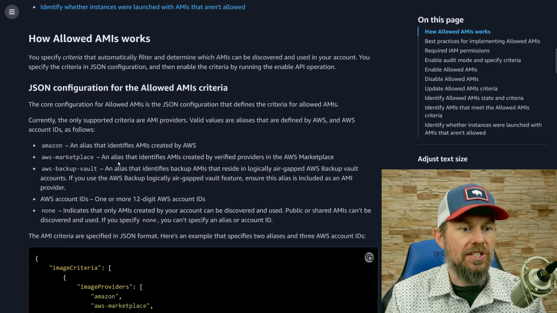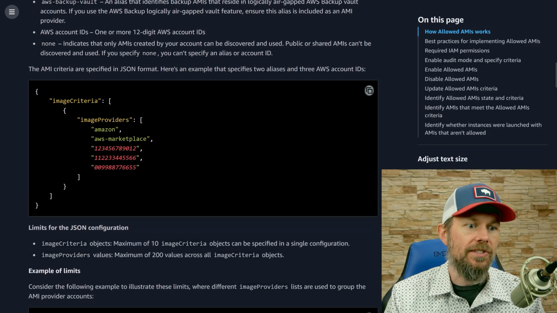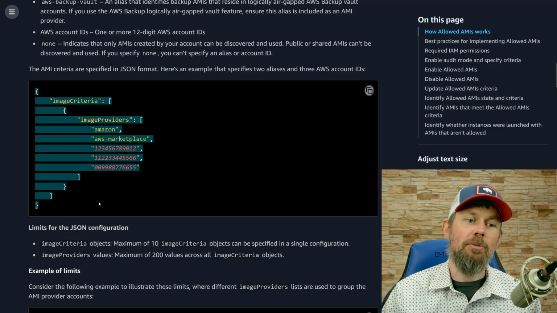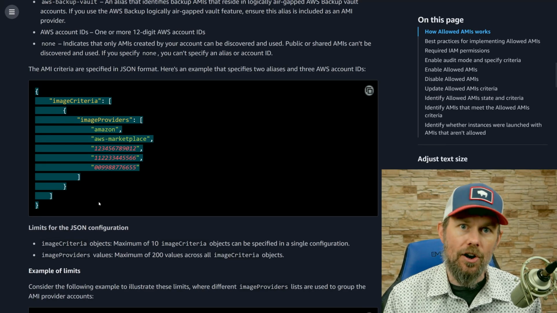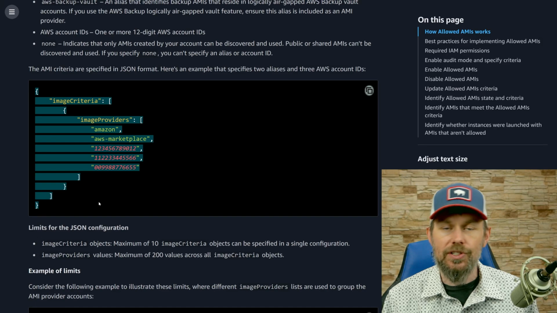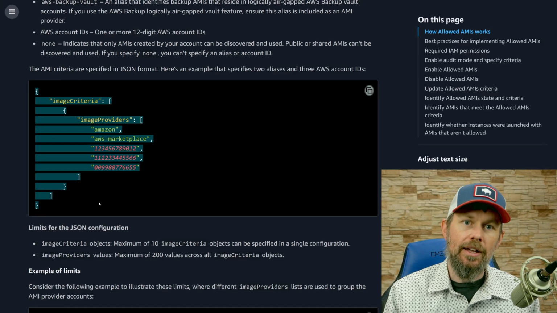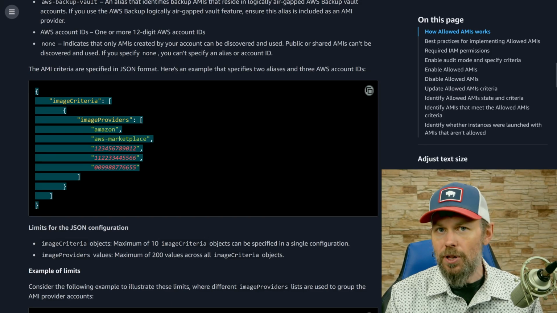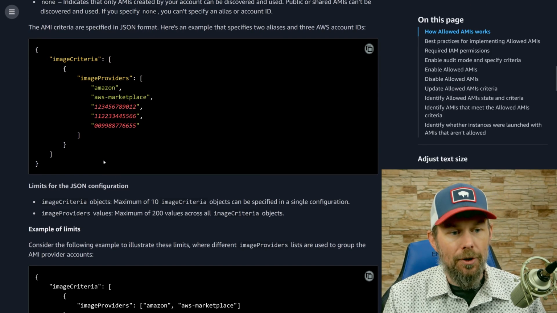So what we can see down here is how it works. Basically what you do is you put together this little JSON policy blob right here, and you can apply this through APIs that are now available, or you can just apply this directly inside of the console. I'm going to show you how to do it through the console just for ease of navigation, but you can also apply this through policy as well.